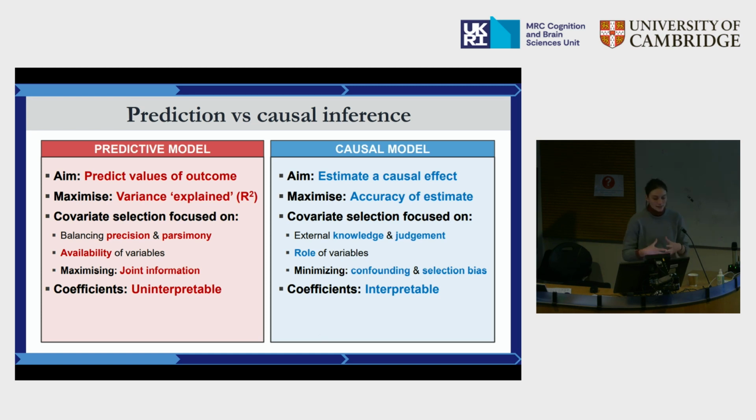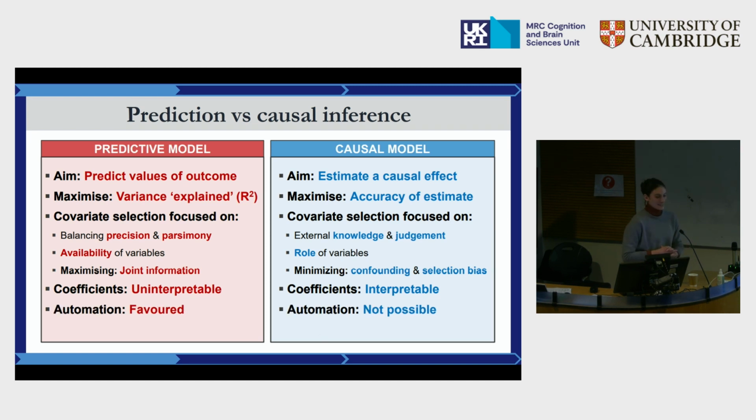This, as a result, leads to the fact that the coefficients in a predictive model are pretty much uninterpretable, in the sense that because the coefficients associated with each variable that you put in the model depend on all of the other variables that are there, you're not going to be able to interpret the coefficient associated with that single variable. Whereas the coefficient in a causal model that is related to your causal estimand hopefully is interpretable, and that's exactly your goal, trying to understand what that coefficient is telling you in relation to your factor of interest.